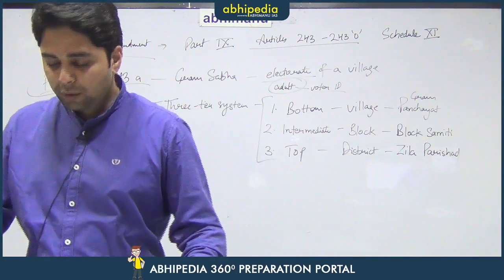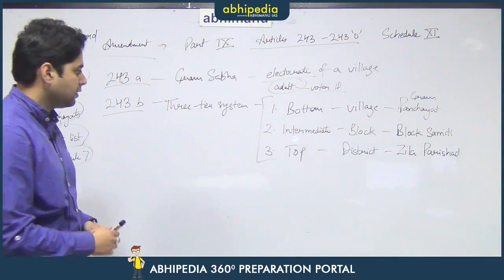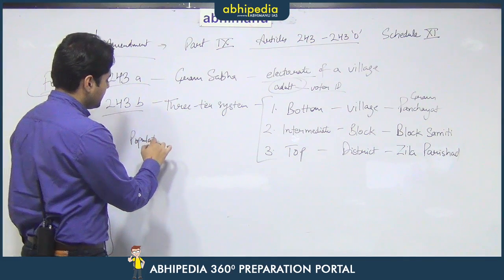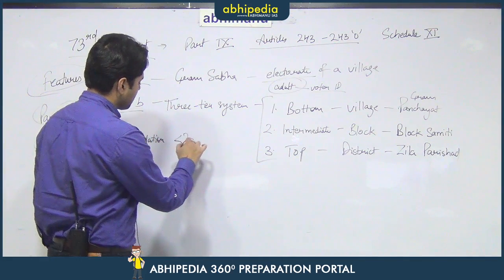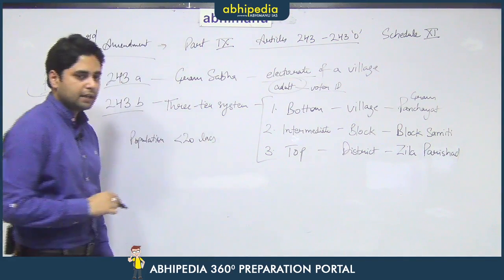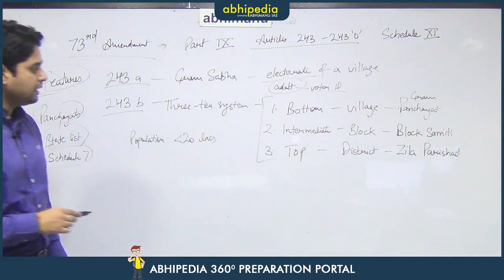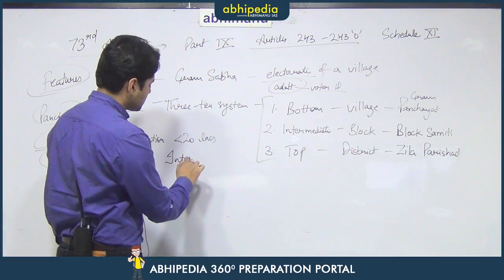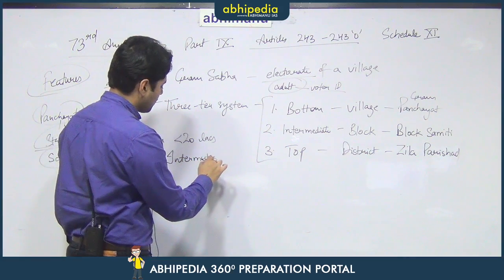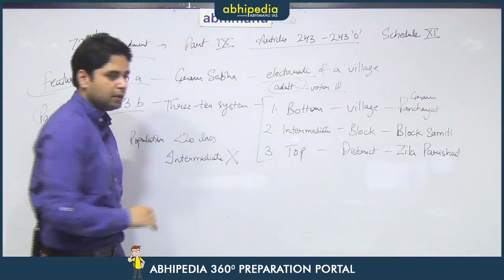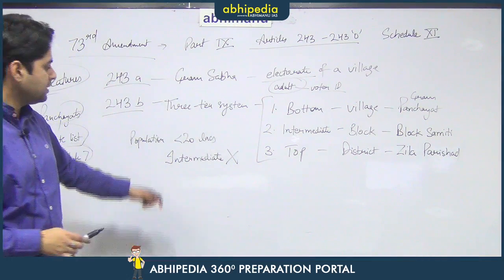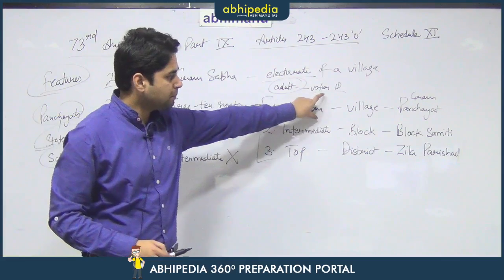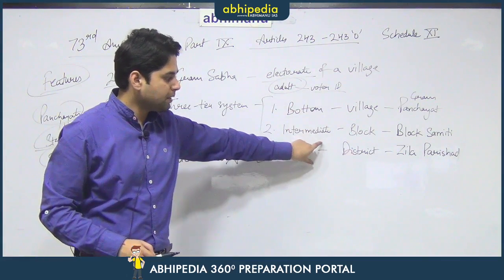However, there is one exception here. A state that has population of less than 20 lakhs does not need to form the intermediate level panchayats. That means, if a state has population of less than 20 lakhs, they can simply have the gram panchayats, and after that they can simply have Zilla Parishads.